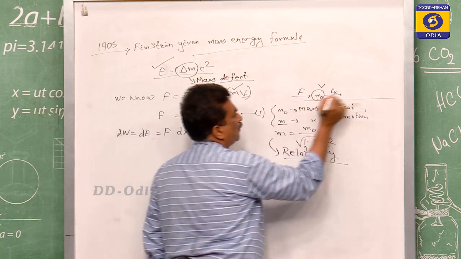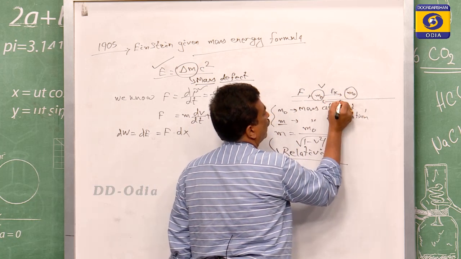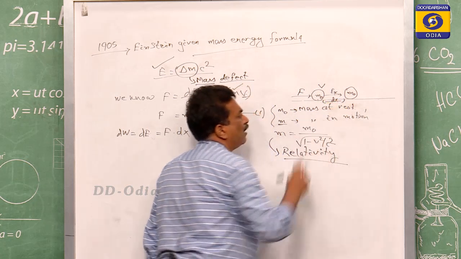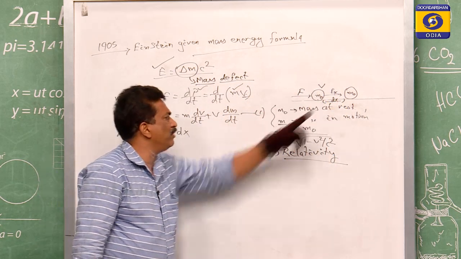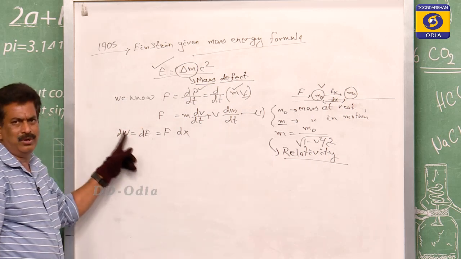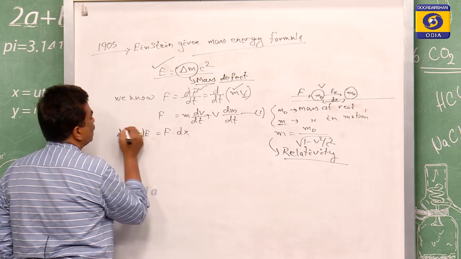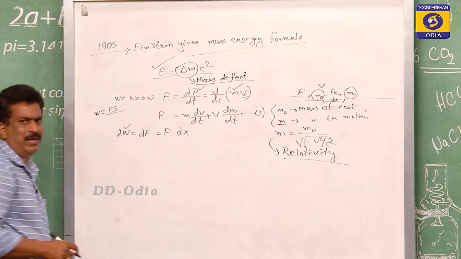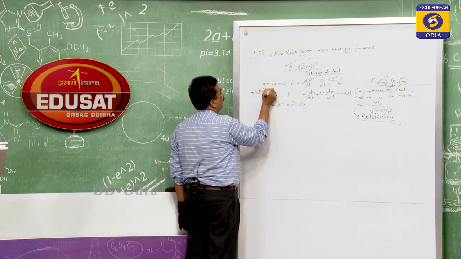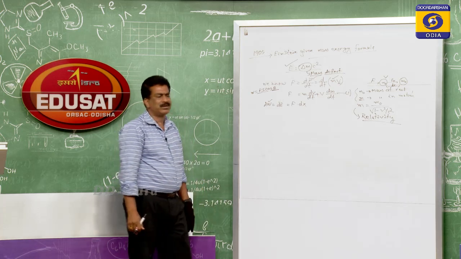Suppose from here to here it covers a small displacement dx. Due to the application of the force F, the work which is done is dW, and dW is equal to dE. dE is equal to F dx, because W is equal to Fs, and the real value is Fs cos theta. Theta is the angle between the force and the displacement.